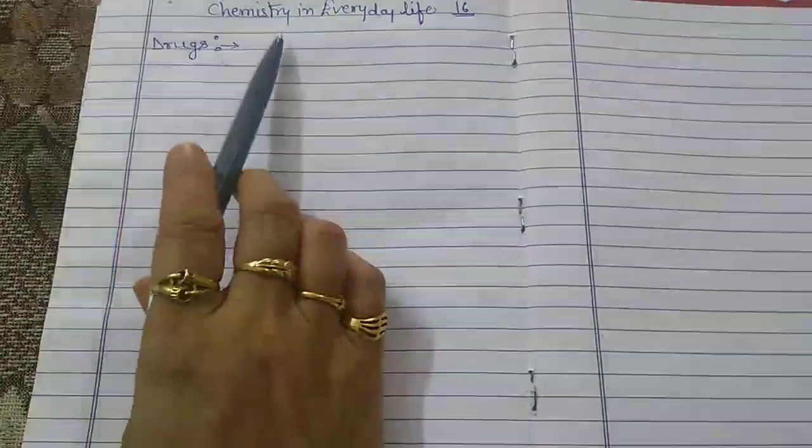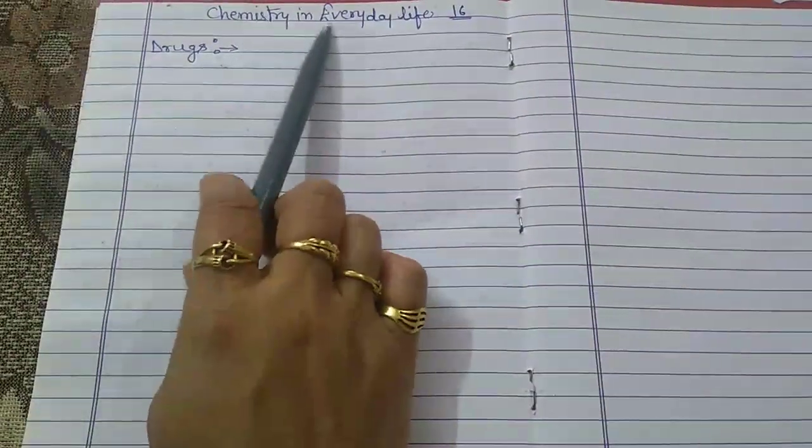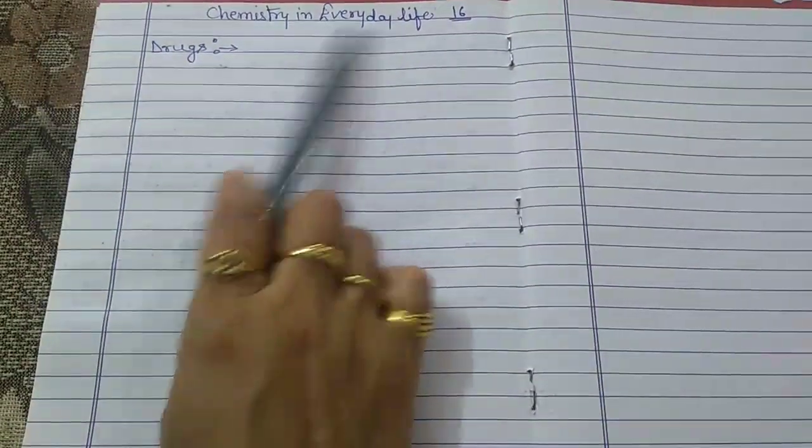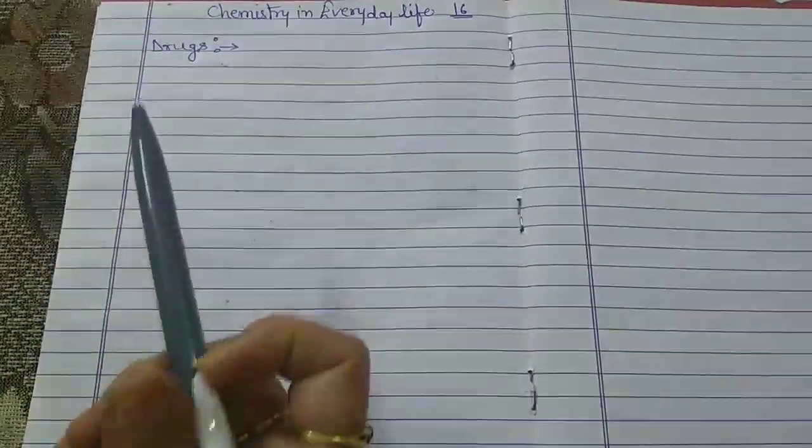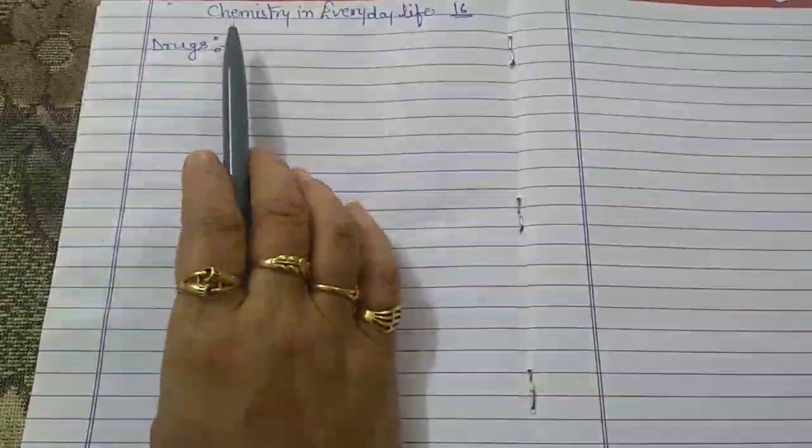Now let us start the chapter, that is chemistry in everyday life. So here we have studied about chemistry, or chemistry means the chemicals or the use of chemicals in our everyday life.